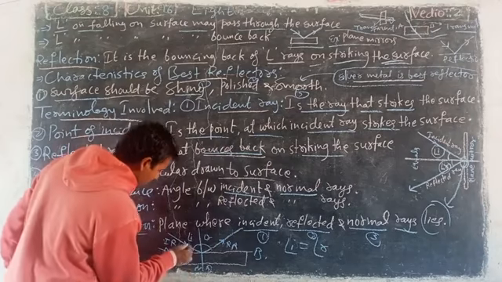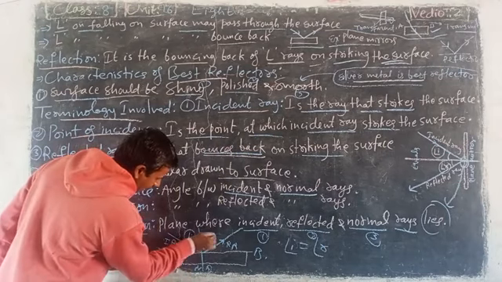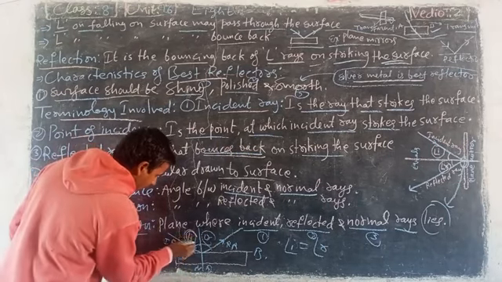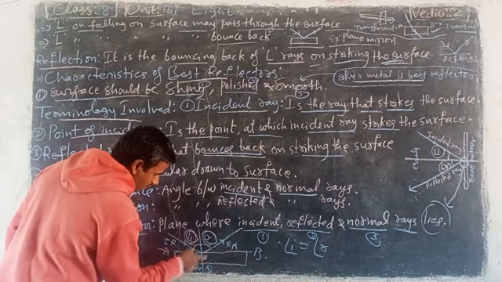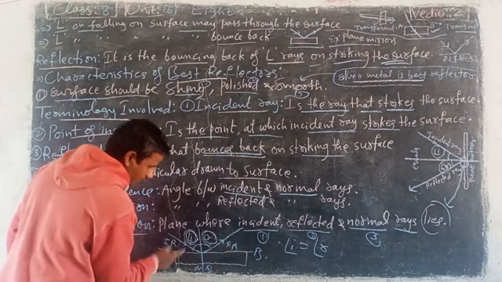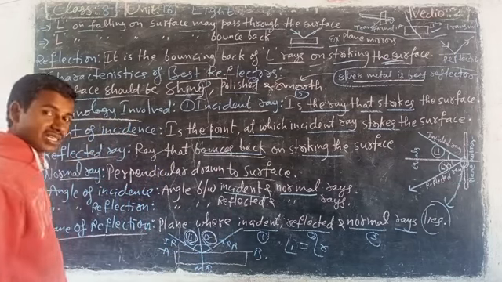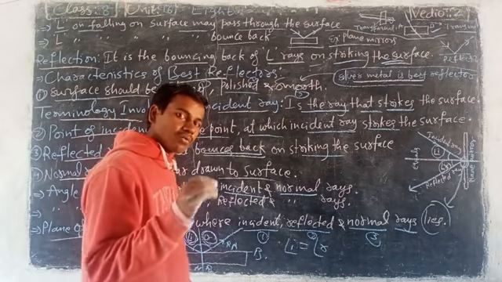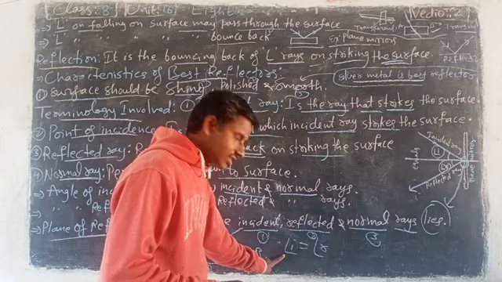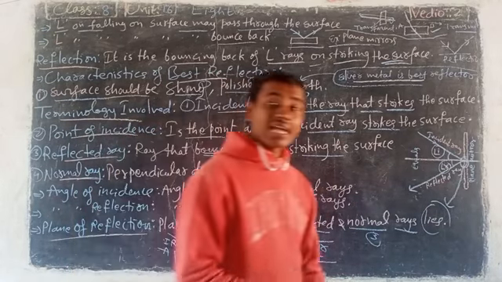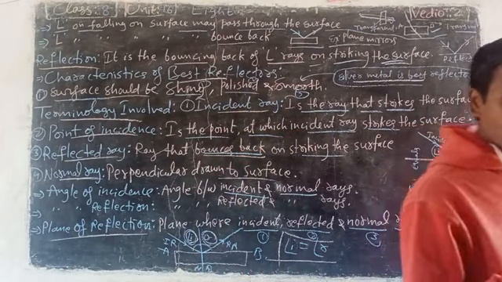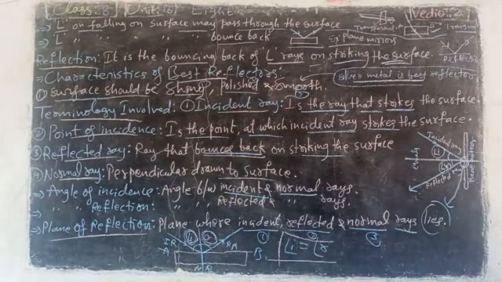Downside also, look here. This is the angle of incidence, this is the angle of reflection. This is the incident ray, this is the reflected ray, this is the normal, and this is the surface. Here is one point you just remember: the angle of incidence is always equal to the angle of reflection. Keep this in your mind.